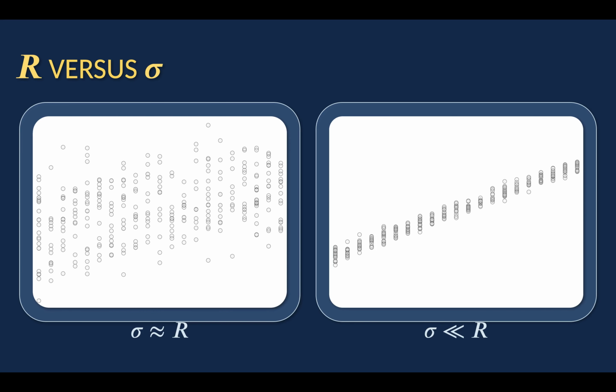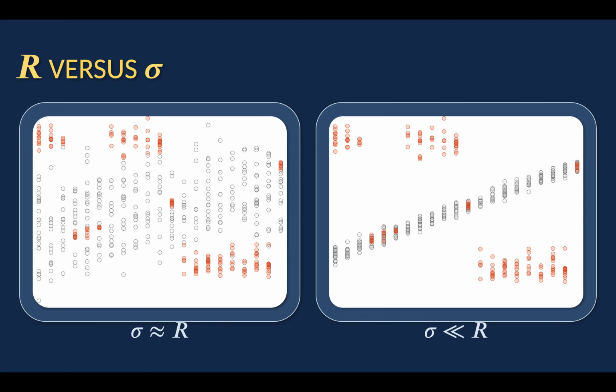So perhaps it's better to just illustrate with an example. If the noise variance sigma is approximately the same size as r, then we're in the setting on the left. And if sigma is much smaller than r, then we're in the setting on the right, where the noise variance is much smaller than the range of the data.